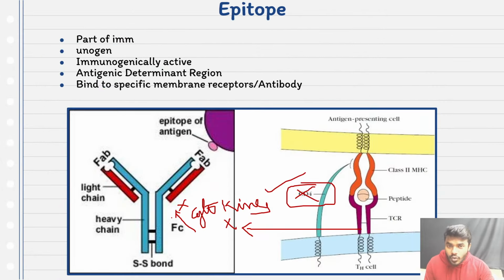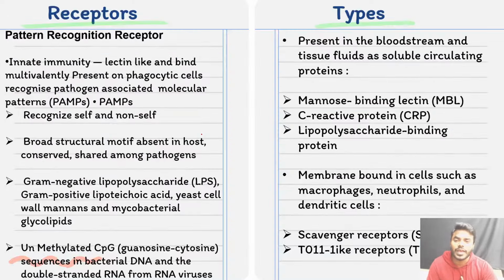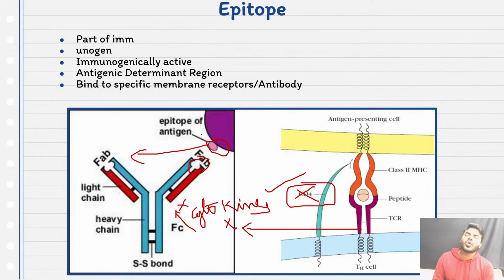Okay, now you understand very clearly what is epitope. You also understand very clearly what is paratope. What I can say, epitope is the immunologically active part of the immunogen or antigen. Paratope is the binding site where the epitope of the antigen will come and attach. Okay, so friends, before going